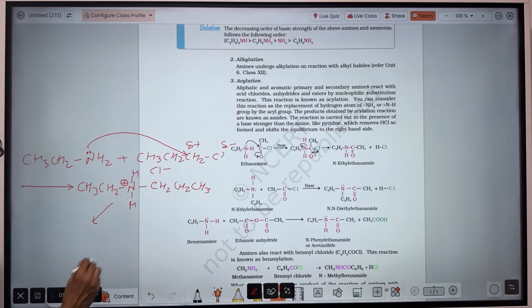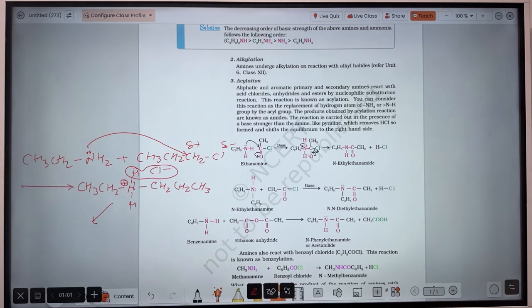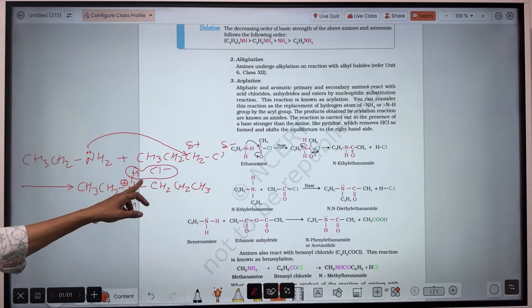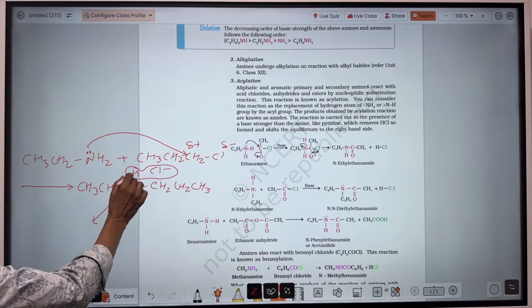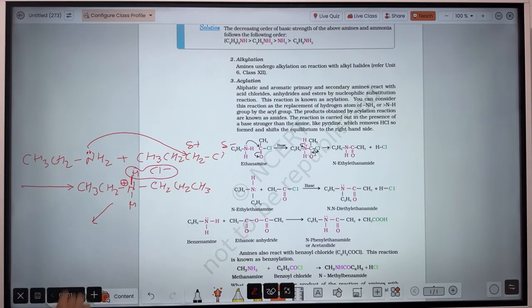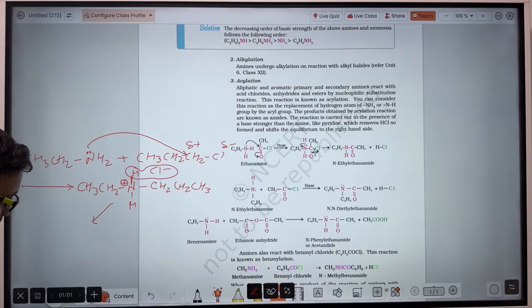Then one of the hydrogens bonded to the nitrogen will get bonded to the chlorine and form HCl. Why only this hydrogen? Why not from here? Because in this case there is a positive charge on the nitrogen, so nitrogen will attract the shared pair of electrons of the NH bond. So it will release as an H plus ion. This H plus ion will combine with this Cl minus and form HCl. So only the remaining portion is left here, the positive charge will get neutralized, and the compound will be stable.